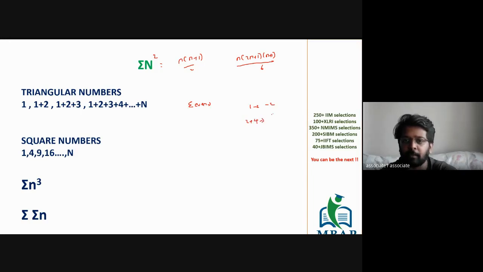Sum of first two even numbers is 6. Sum of first three even numbers will be 2 plus 4 plus 6, which is 12. So 1 is becoming 2, 2 is becoming 6, and 3 is becoming 12. The logic is simple. So n will become n plus 1. So the sum of first n even numbers will be given in the form of n into n plus 1.